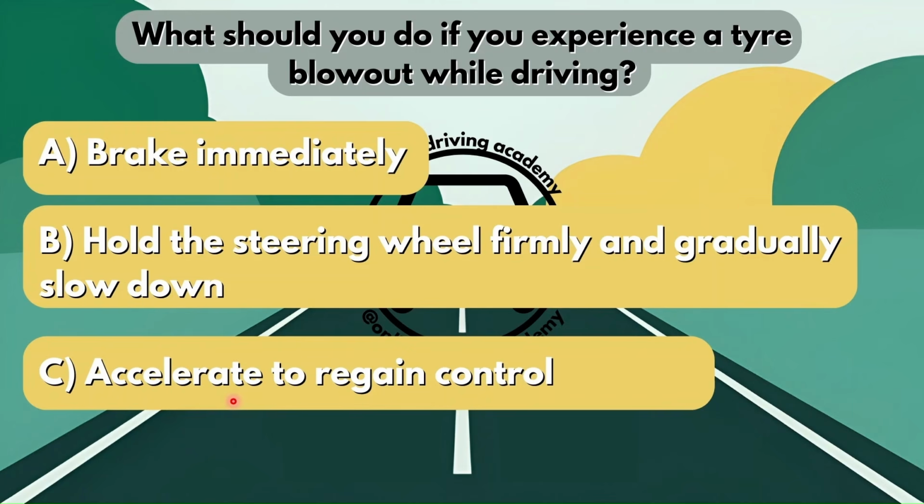Now, under no circumstances should you actually try to accelerate if you are experiencing a tire blowout. So obviously option C is not the correct answer. Now for option A, it says brake immediately. And if you do try to brake immediately while experiencing a tire blowout, your vehicle is going to lose control. So option B would be your correct answer. You will have to hold the steering wheel firmly and gradually slow down. You're not going to try to slow down immediately, okay?